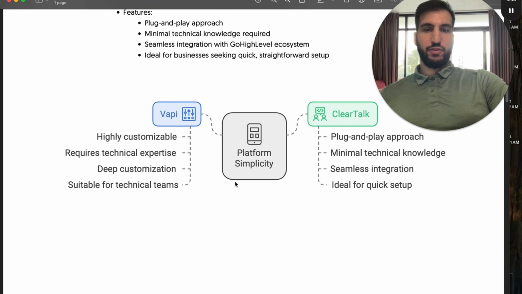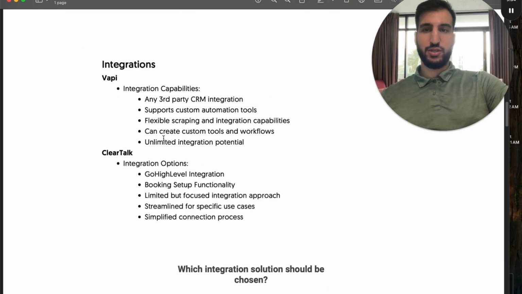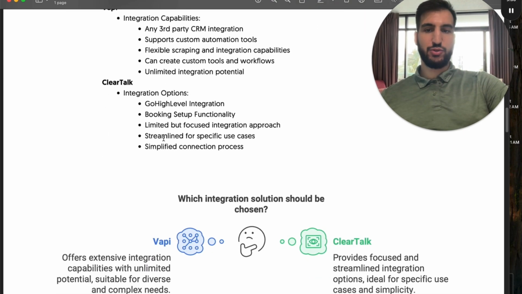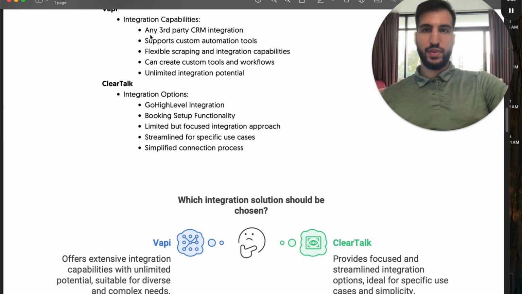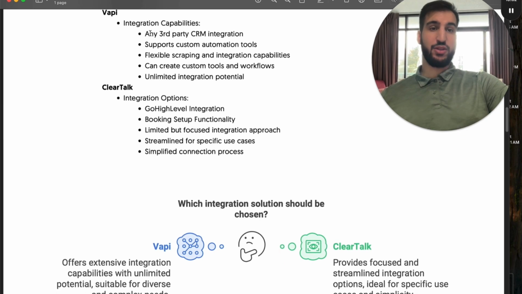So this is kind of an overview. Hey, which one do you want? Do you want the plug and play approach, or do you want super customizable systems? Integrations wise, let's see which one is more integratable. Vapi actually integrates with any third-party CRM. If you have some sort of API to the platform, cool, you can integrate with it, you can build on top of it, and you can build pretty crazy things that not many people in this market actually have utilizing Vapi. Now, this is a good and a bad thing because it takes a lot more time and it's a lot more expensive for these build-outs, but if you want top quality, top of the market, Vapi is where to go.